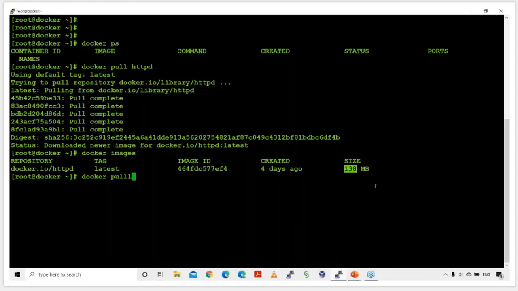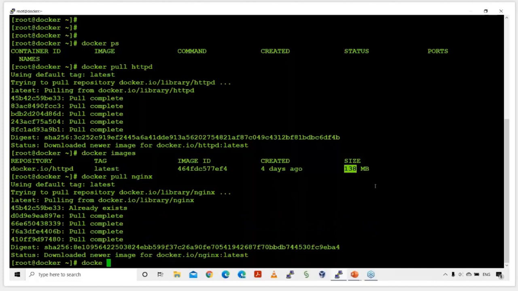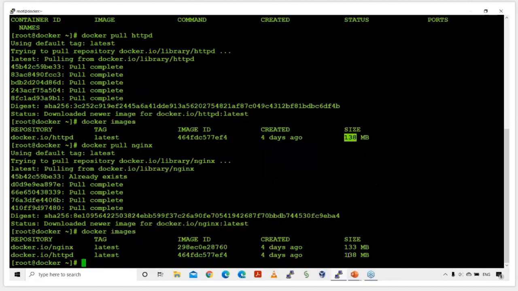But before that, let me bring down one more image, Nginx. You can see here I'm pulling one more Nginx image. Now I have 2 images inside my machine. Look at this, yes, it is downloaded. docker images. So I have 2 images. Let me start the container now.